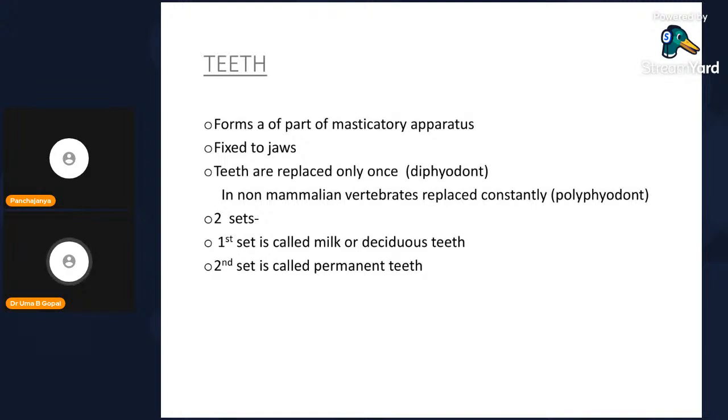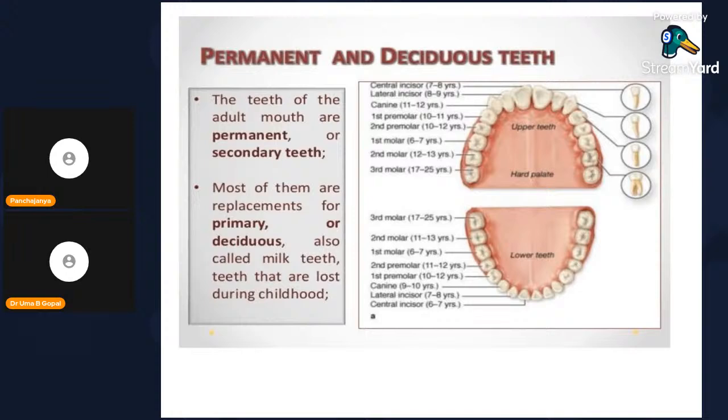So there are two sets of teeth. One set is called milk or deciduous teeth. The other set is called permanent teeth. The teeth of the adult mouth are permanent, also called secondary teeth. Most of them replace the primary or deciduous teeth, also called milk teeth. Milk teeth are lost during childhood.